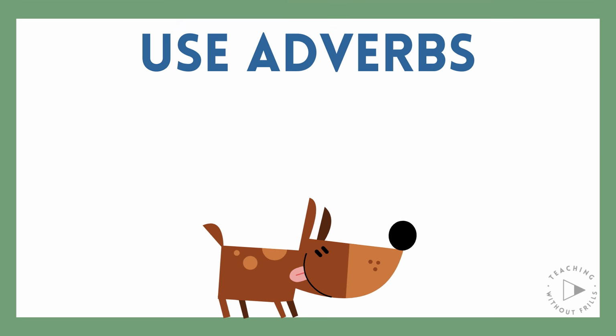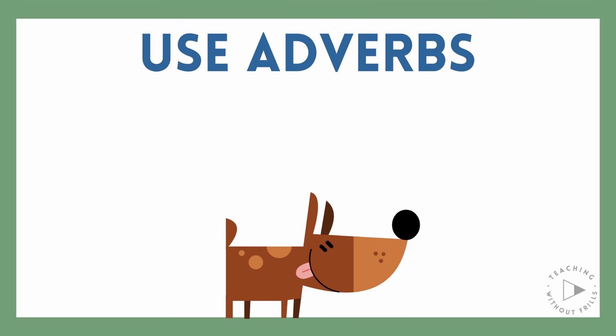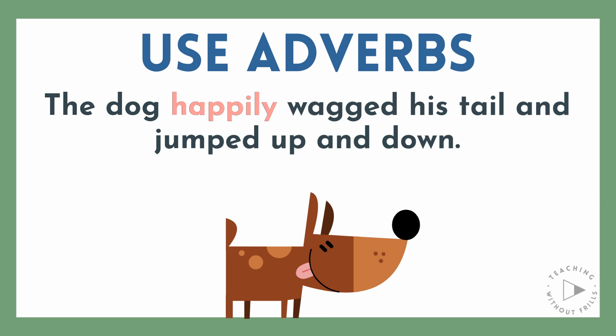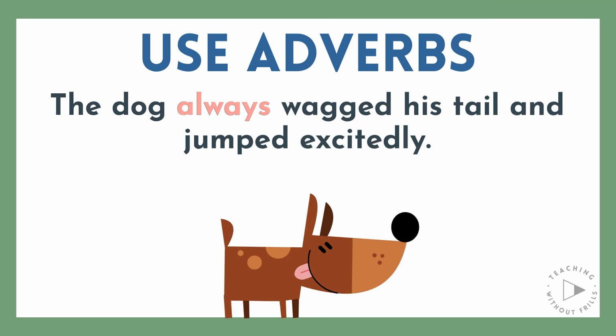There are many ways you could add adverbs to this sentence. You might say the dog happily wagged his tail and jumped up and down. Or maybe the dog always wagged his tail and jumped excitedly.